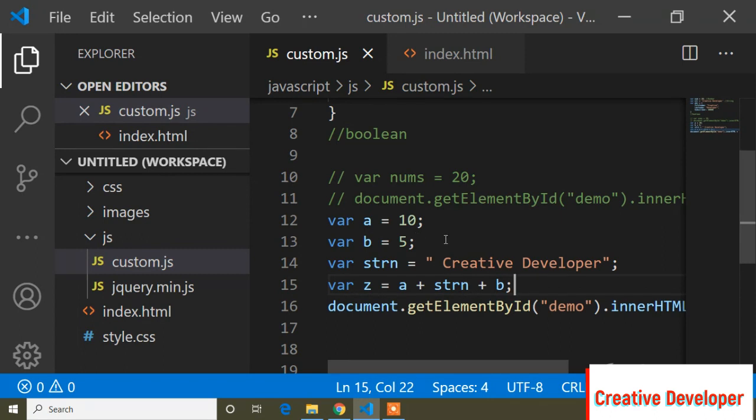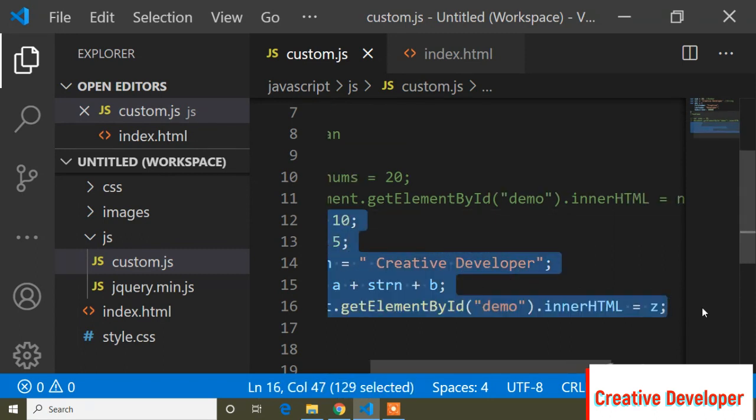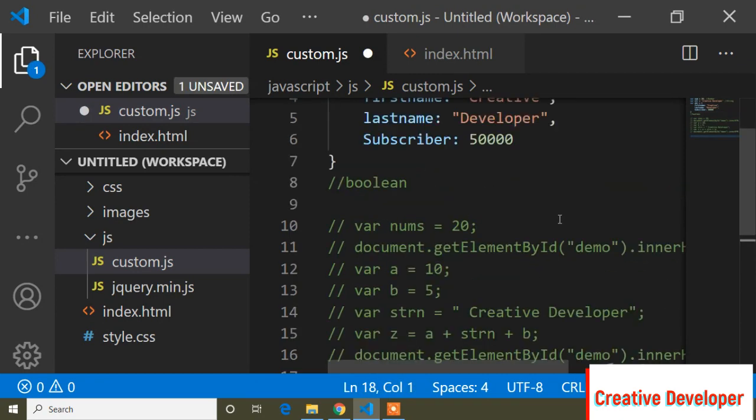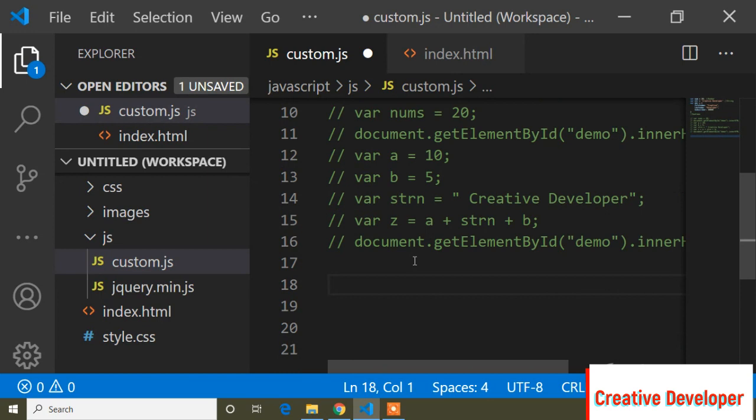And now here I will show you the booleans example. So guys, again I will comment that out. And now here I will write a boolean value. How to write a boolean? So guys, here I write var x equals 10, and now I will write another variable y, and the value of y is also 10. And now here I will write another variable z equals 5.